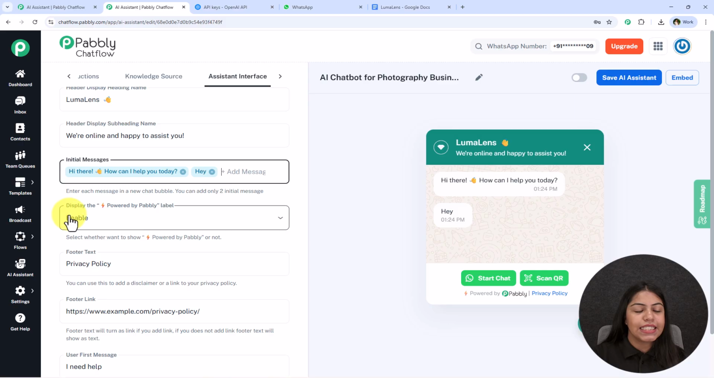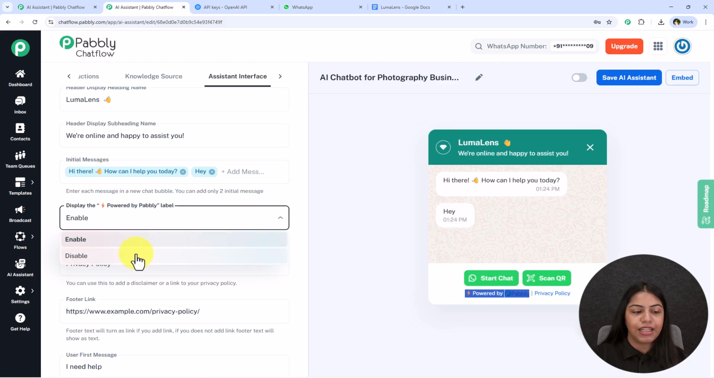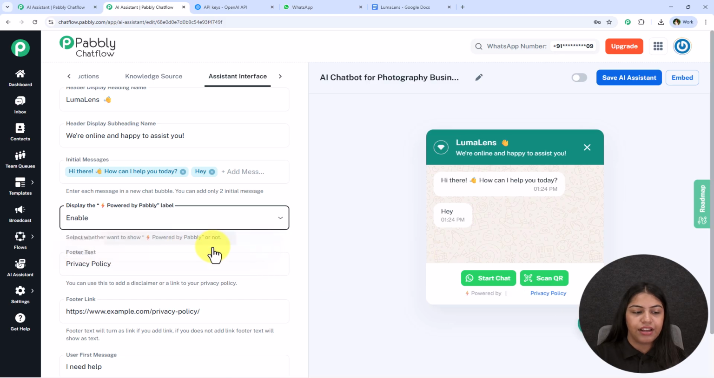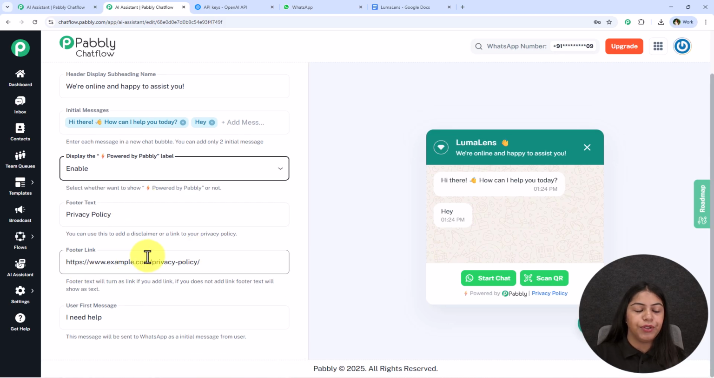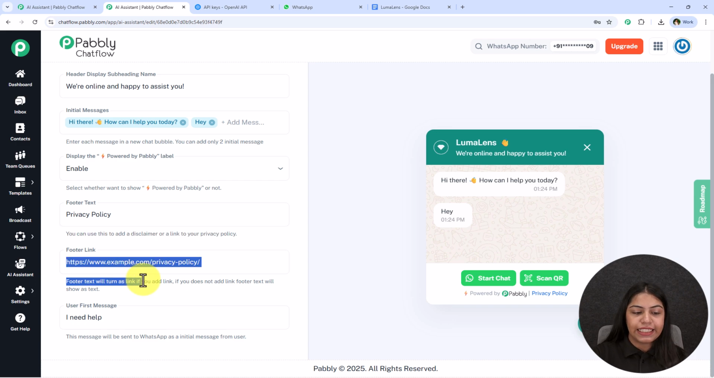The next is this display the powered by Pabbly label. So if you wish to display this label, you can keep it as enable, otherwise you can disable it from here. The next is this footer text and footer link. So you can use this to add the disclaimer or a link to your privacy policy. Footer text will turn as the link if you add the link. If not, then the footer link will be shown as the text only.